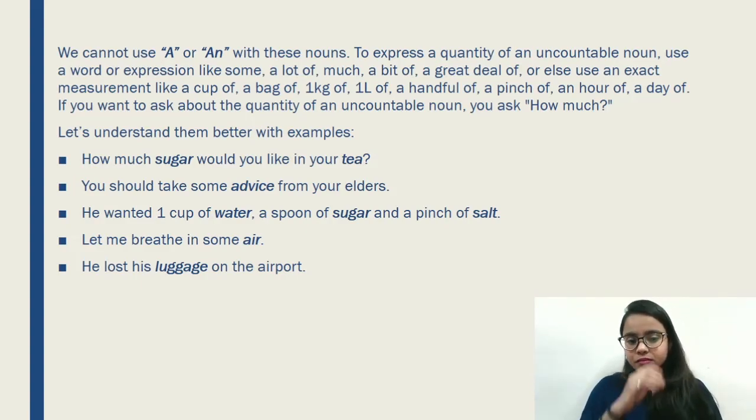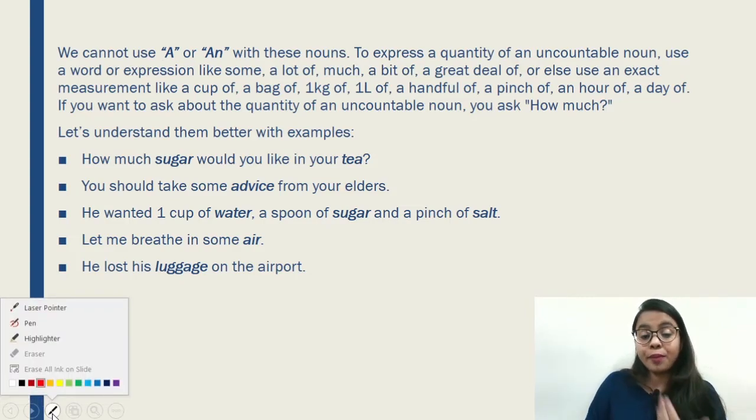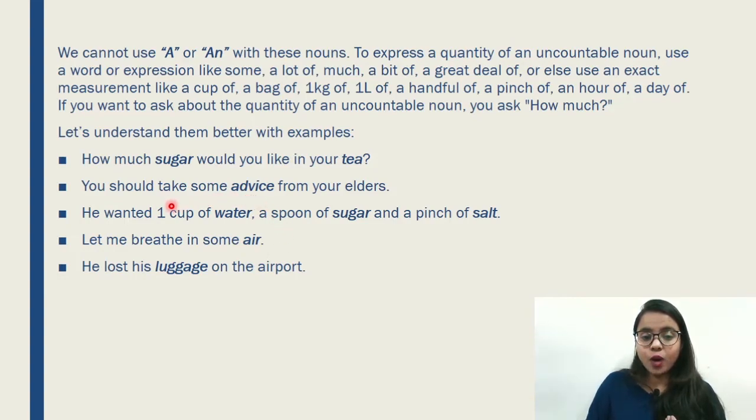Now, next one. He wanted 1 cup of water, a spoon of sugar, and a pinch of salt. Now we can see over here that water, sugar, and salt are uncountable because we have to use some expressions over here: 1 cup of, a spoon of, or a pinch of, right? 1 cup of water, a spoon of sugar, and a pinch of salt.